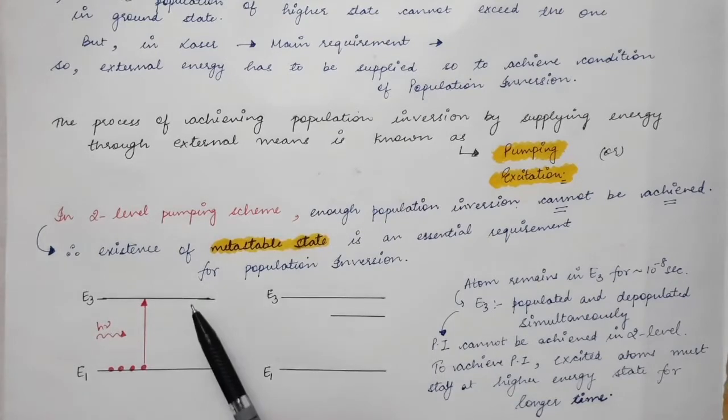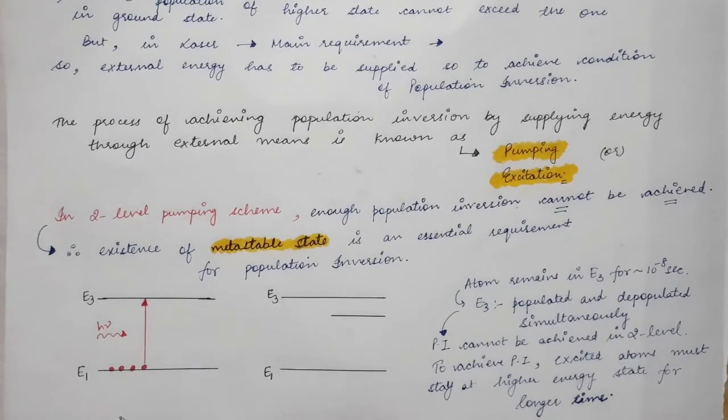But in the two-level scheme, the atoms that go to the excited state return to the ground state in a very short interval of time. Therefore, in this two-level oscillator, the population inversion condition is impossible to achieve. And if population inversion cannot be achieved, then lasing action is also impossible.